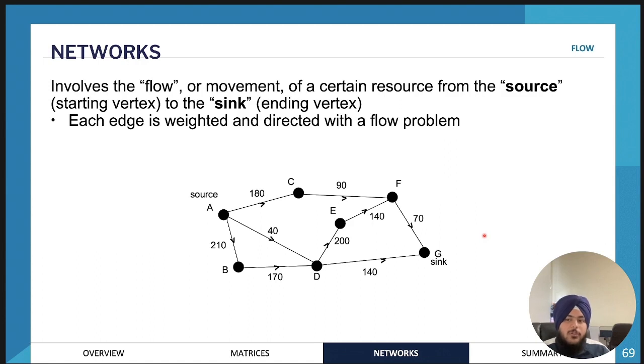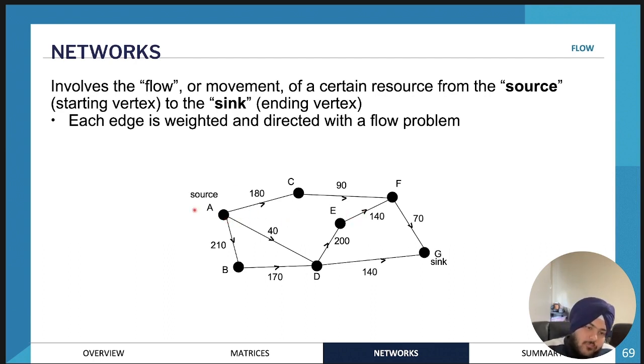Okay, so next we'll be looking at network flow. So network flow is essentially a type of question that you're going to get in the exam, where we'll be looking at the flow of something. So it might be, for example, the flow of water, or sometimes you might get the flow of people, or the flow of certain items or certain things.